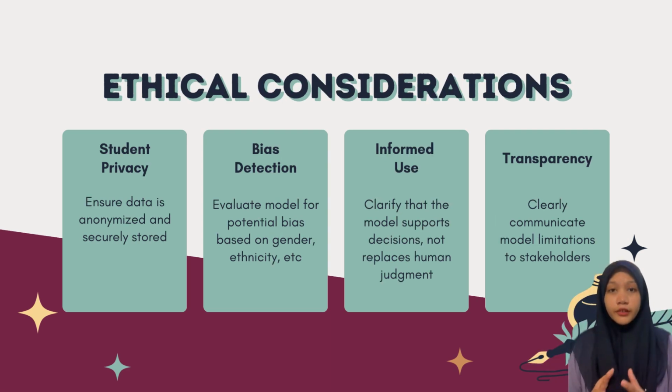While the model offers great benefits, there are also ethical considerations we must address. First is student privacy. We must ensure data is anonymized and securely stored to protect the students' information. Next is bias detection, where we should evaluate the model for potential bias based on gender, ethnicity, and so on. Next is informed use, where we should clarify that the model supports decisions, not replaces human judgment. And lastly, we have transparency, where we must clearly communicate model limitations to the stakeholders so that they don't over-rely on it or misinterpret the results.